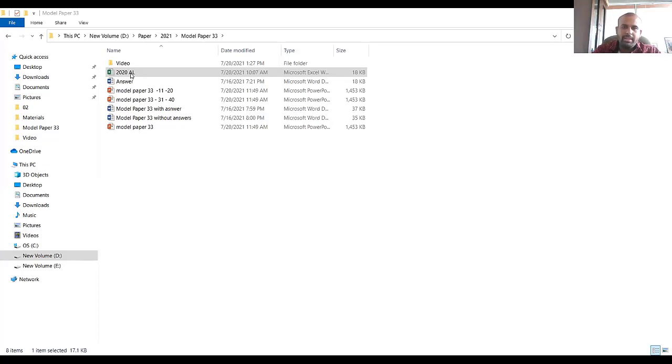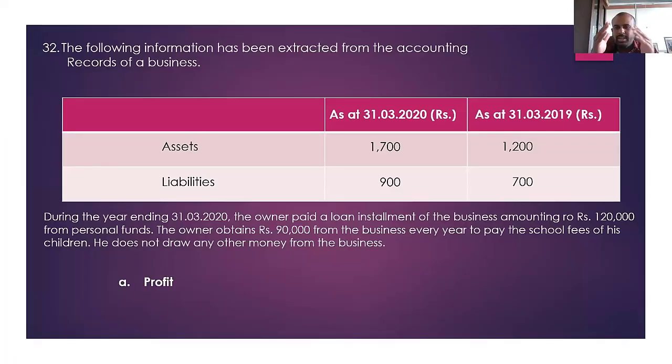Closing equity you can very easily calculate in this question. How do you calculate closing equity? Closing assets minus closing liabilities. Closing assets are 1,700,000. Closing liability is 900,000. So the closing equity is 800,000. At the beginning of the year, opening assets are 1.2 million and opening liability 700,000. The difference between these two is 500,000, right?